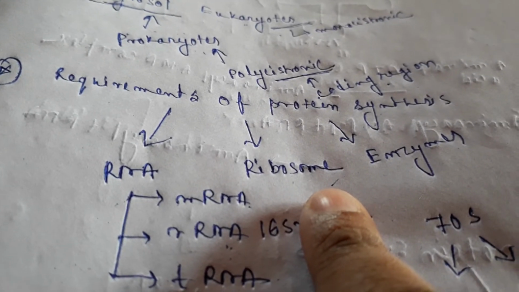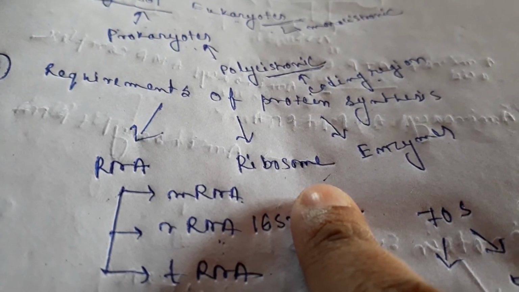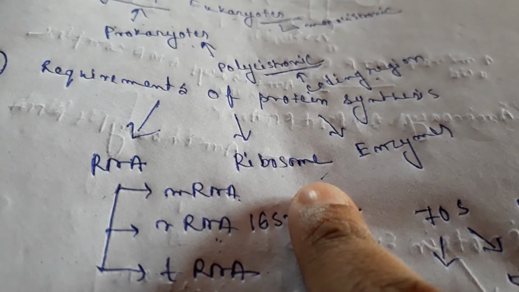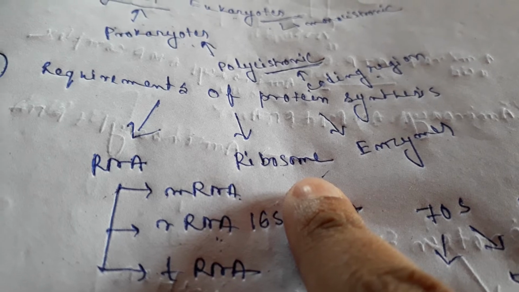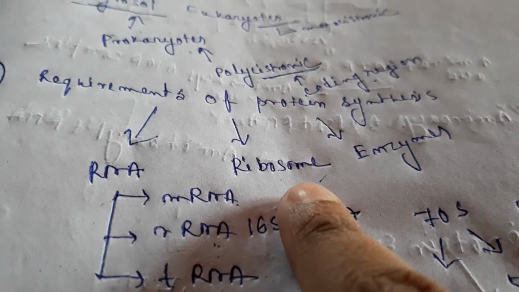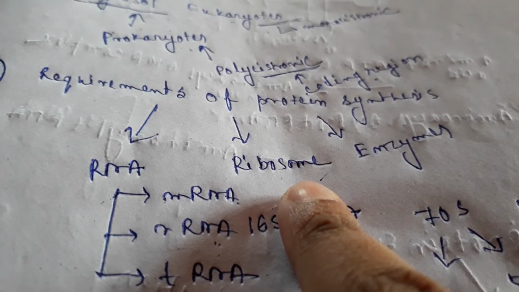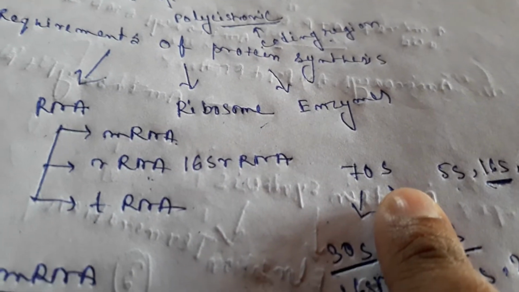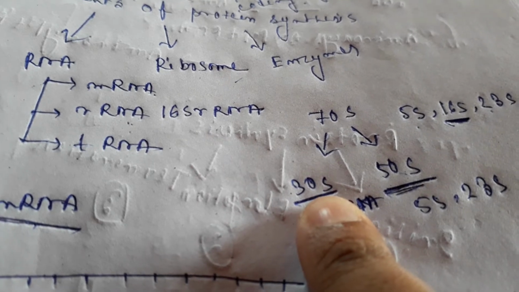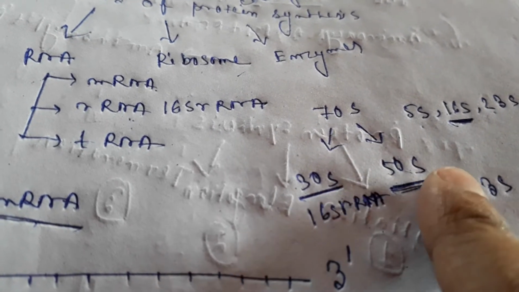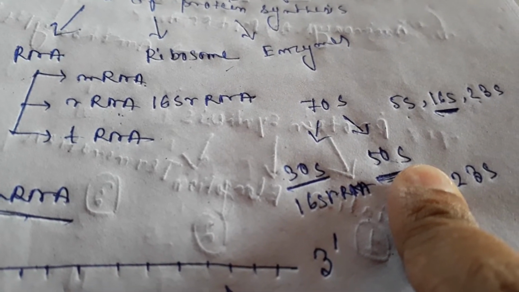Here we are talking about the prokaryotic protein synthesis process. Usually two types of ribosome are present in the cell, one for eukaryotes and another for prokaryotes. The prokaryotic ribosome is the 70S ribosome, consisting of two subunits: a smaller 30S subunit and a 50S ribosomal subunit.